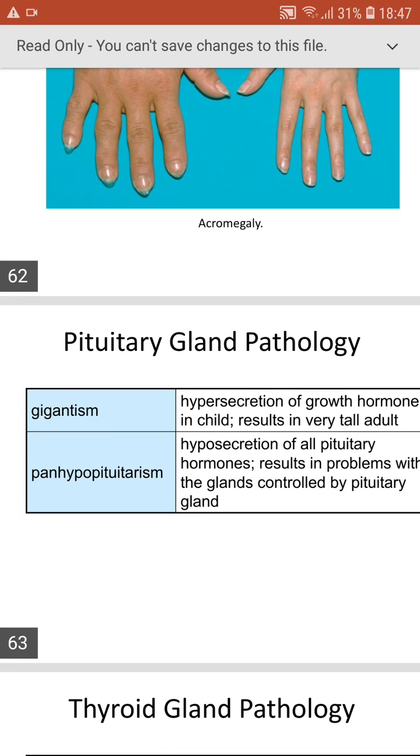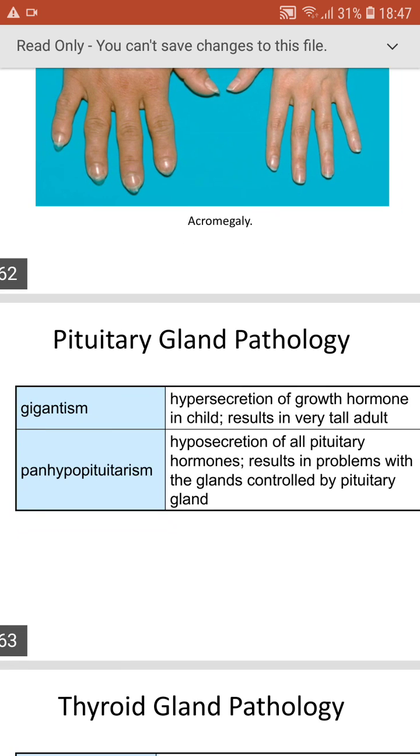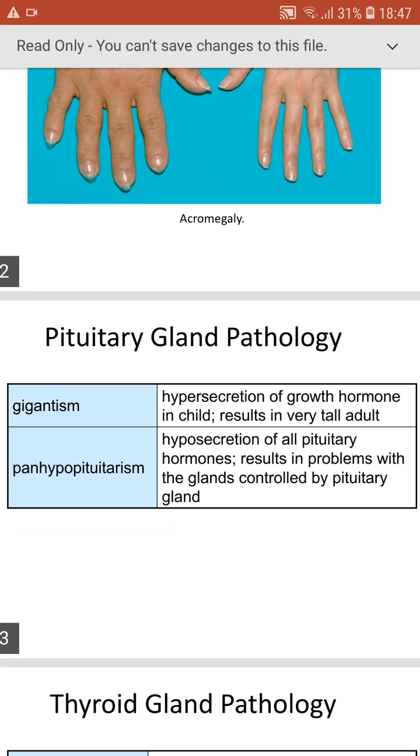And one more pituitary gland pathology is gigantism. So hypersecretion of growth hormone results in tall adult. And panhypopituitarism. Pan means all the hormones are produced in low levels in the pituitary. So hyposecretion of all pituitary hormones results in problems with the glands controlled by the pituitary gland.